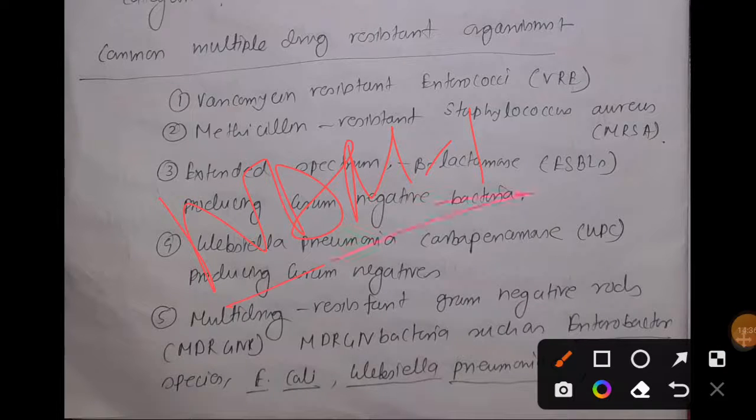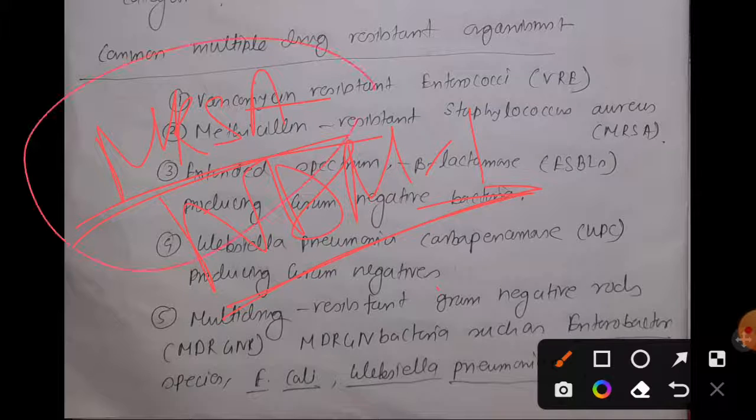And we have also already discussed MRSA. If you want to know about MRSA, I recommend you watch my Staphylococcus aureus video lecture series. Then you will surely find a video on MRSA.